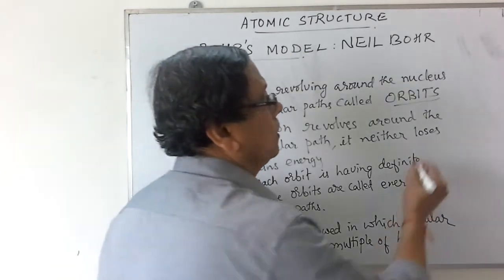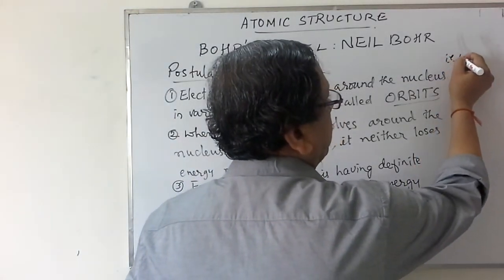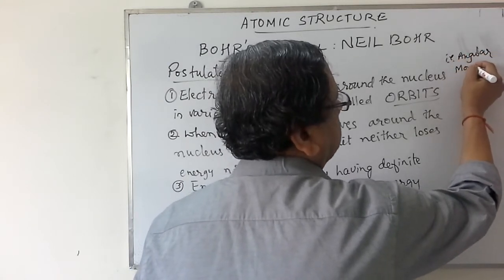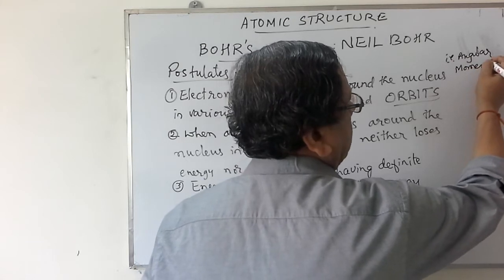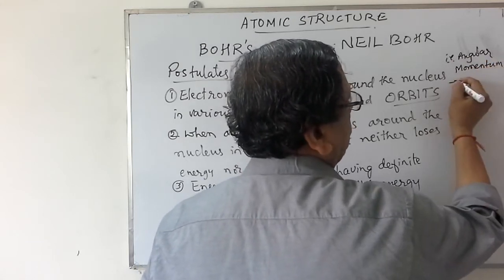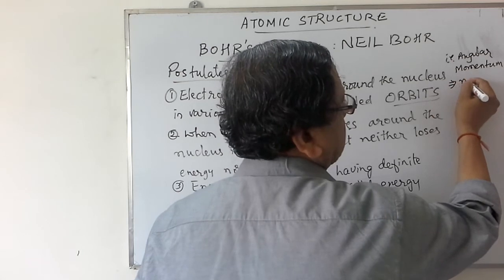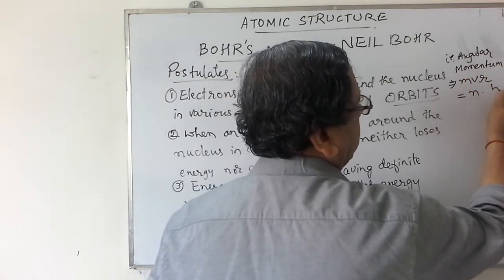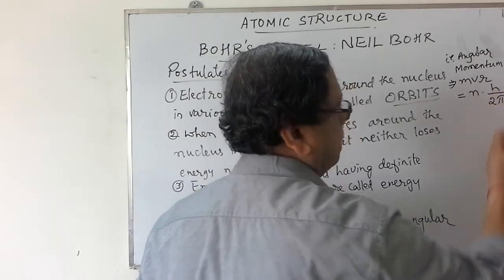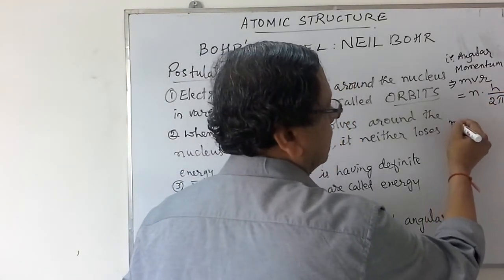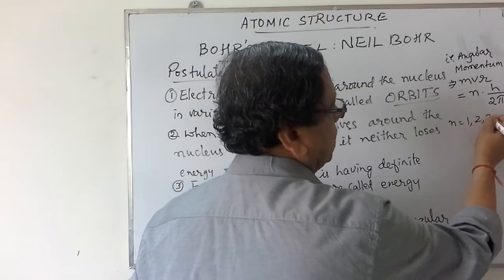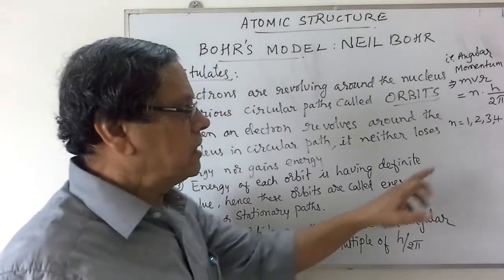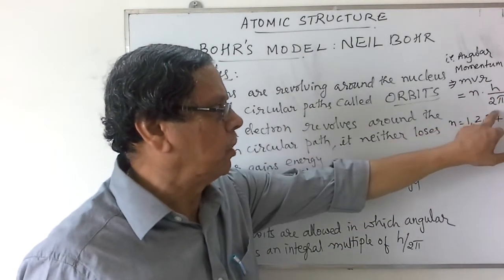That is, angular momentum is given as mvr, which is equal to n into h over 2 pi, where n has the values 1, 2, 3, 4, etc. That is, integer values.